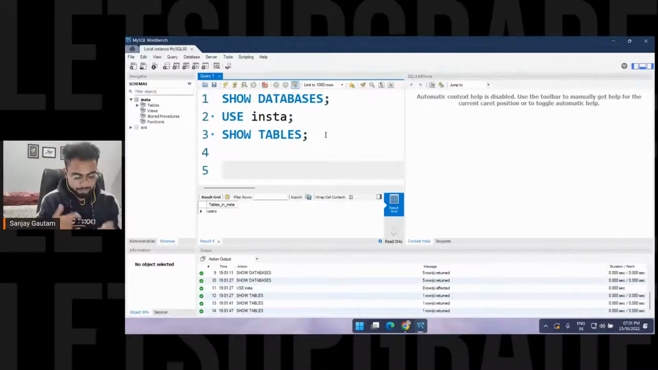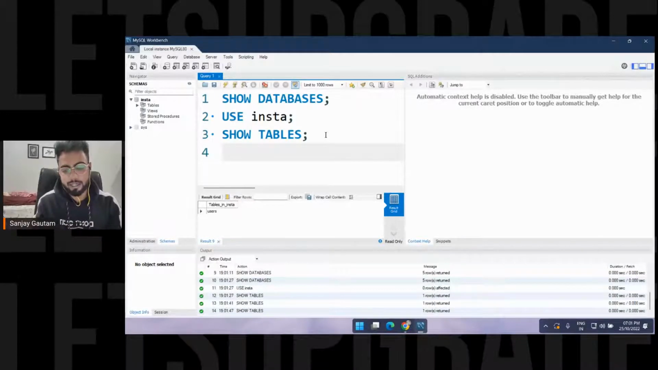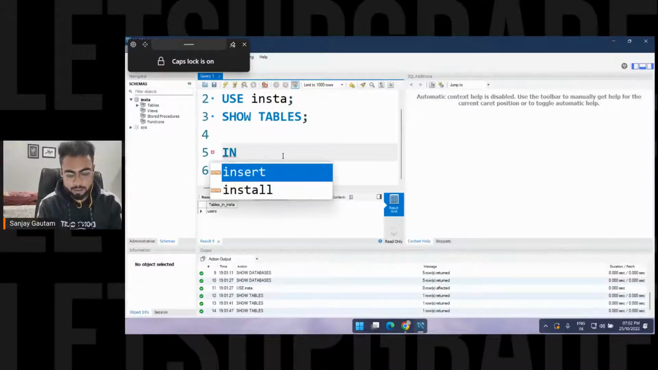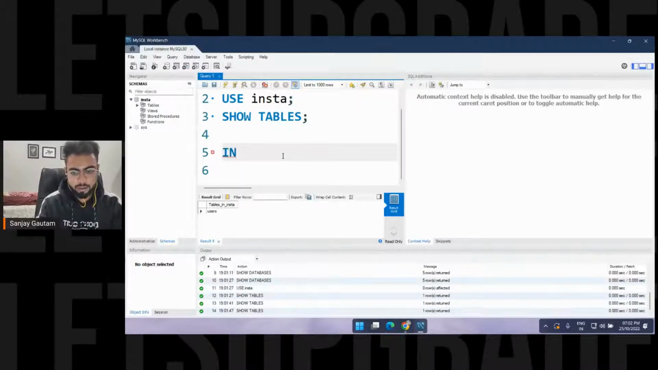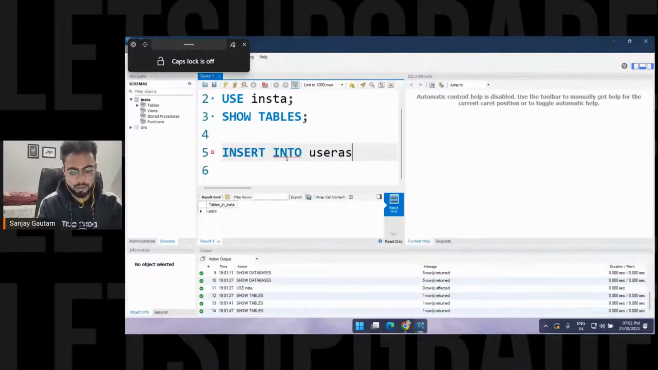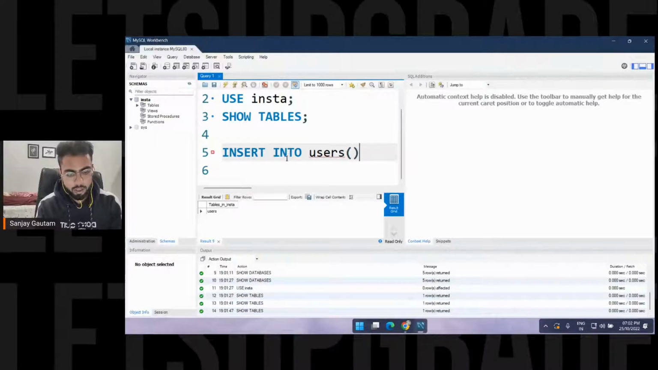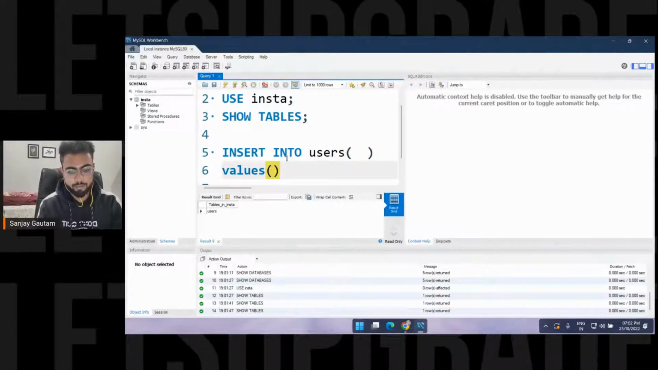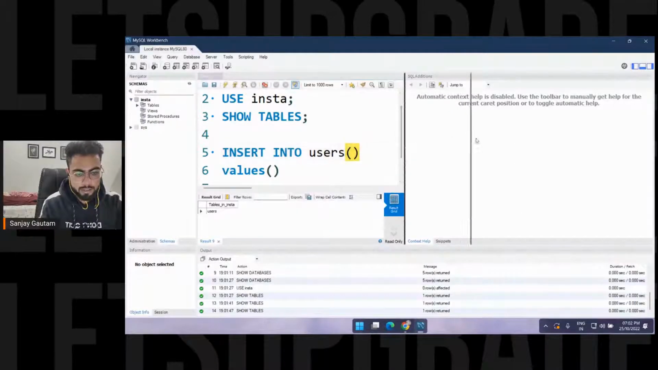Now, we have created a table. So now we want to put some data inside this table. So let's save some data here. To save data inside our table, just type insert into and the name of your table. So the table name is users here. Okay, and here you have to use normal brackets. Insert into users, and after that you have to go with the values. So this is how you can save the data inside the table.